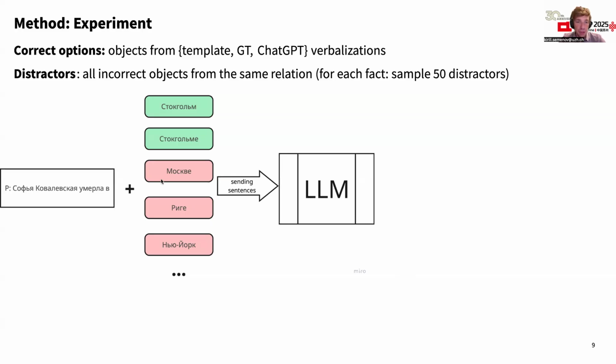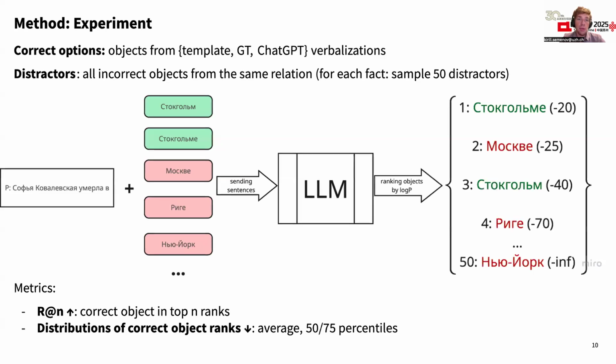Then for each fact, we concatenate all the correct options and the incorrect options and prompt the LLM with all of them. Then we evaluate the log probability of each object given a prompt base, rank them, and based on this ranking, compute two metrics. First is recall at n, the percentage of the correct options in top n answers.